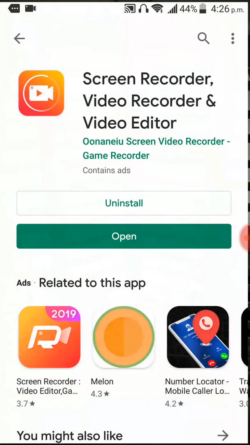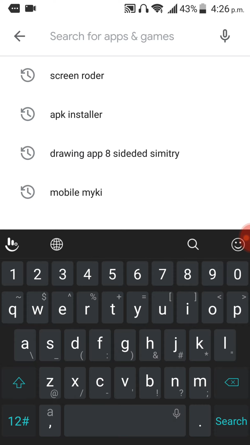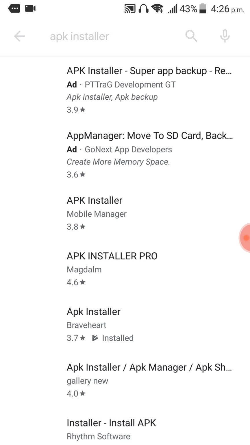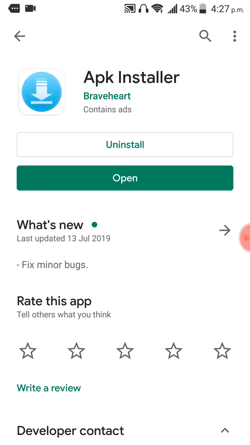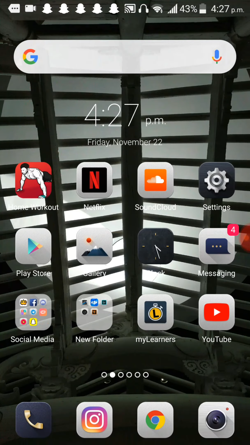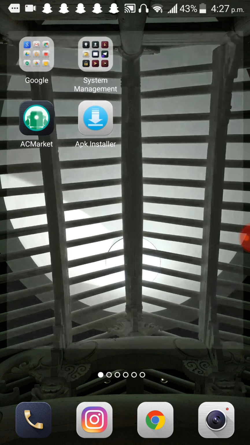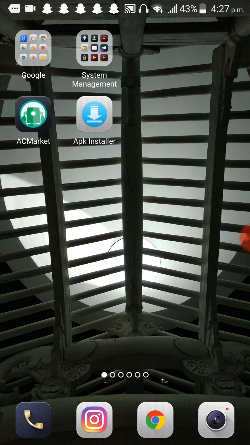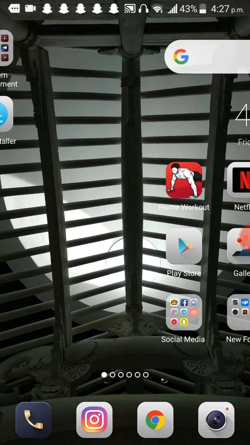If you head over to your Play Store, guys, and we just go over here and search APK Installer, it is this one right here, guys. So go ahead and download that. Now after that we're going to be downloading this app. Now this app is actually not on your Play Store, so download it at your own risk.